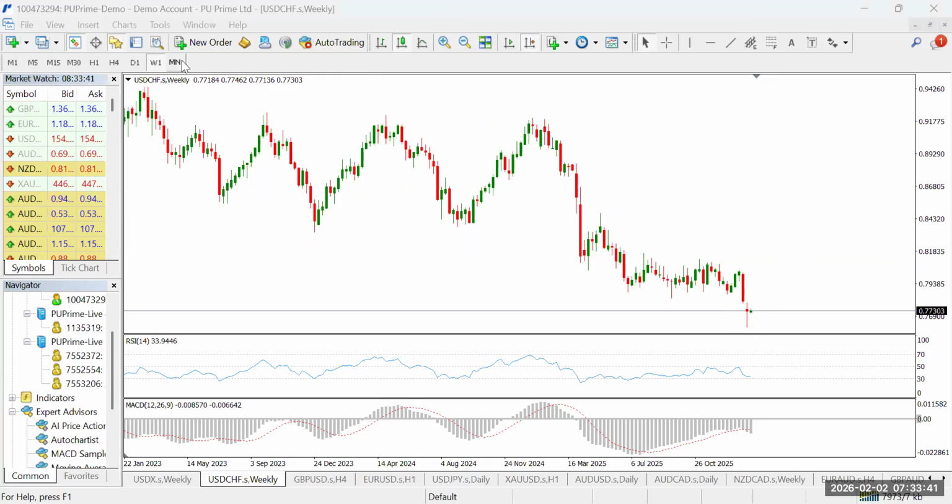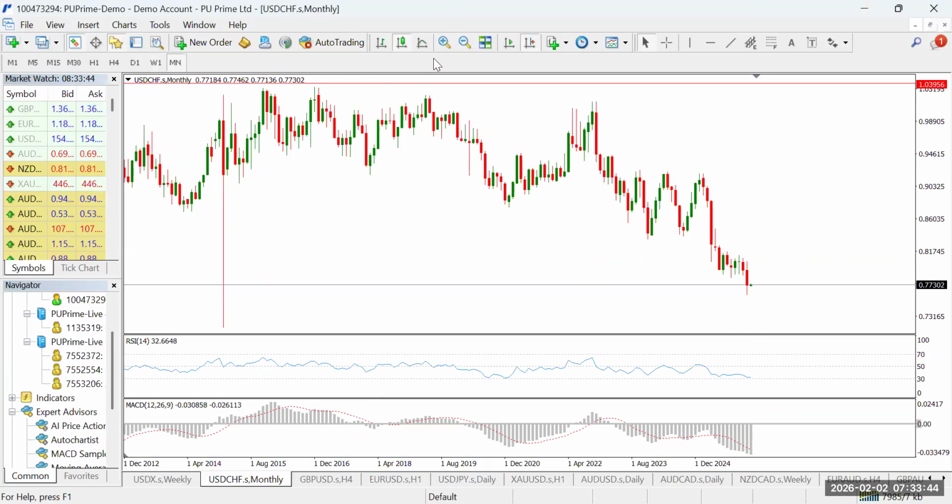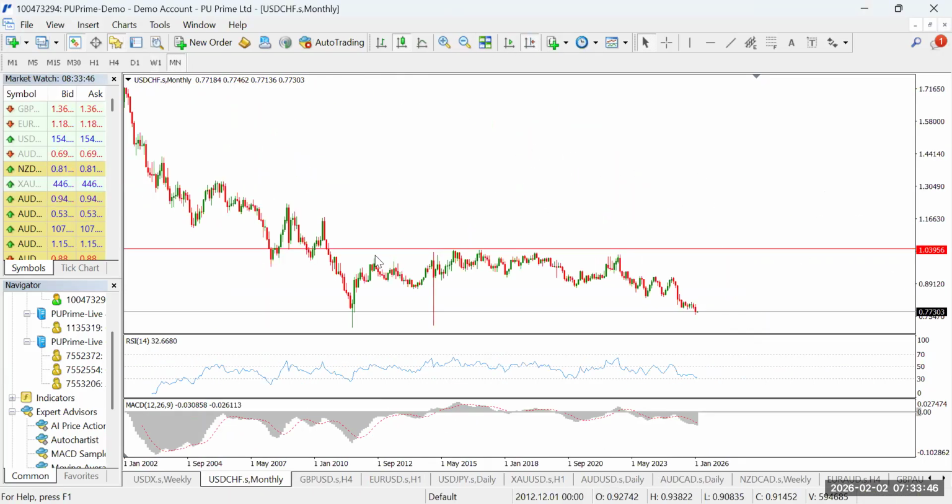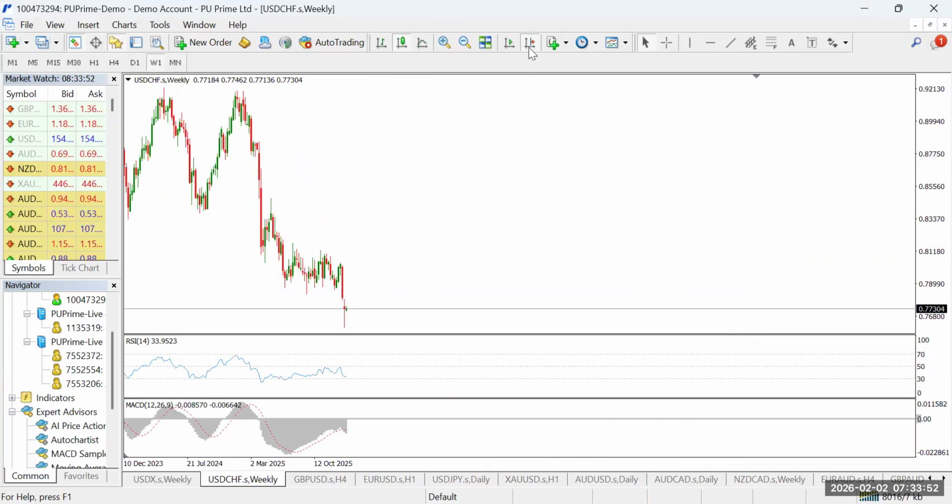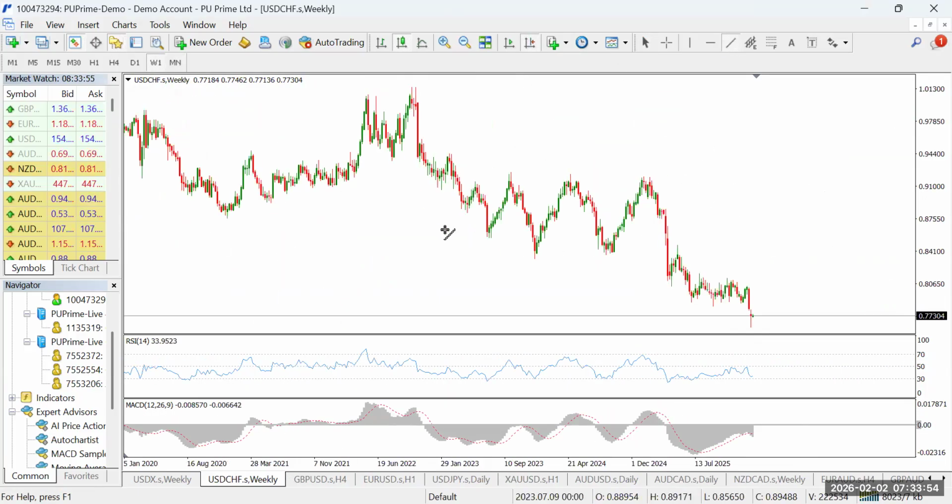Now, there's no clear support zone in view. This is the monthly. We just have these massive rejection candles, but then there's always a way around it. The lower trend line, where price is forming lower lows, can act as our support.